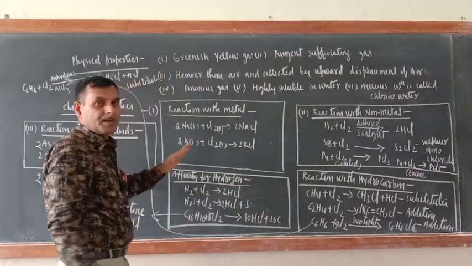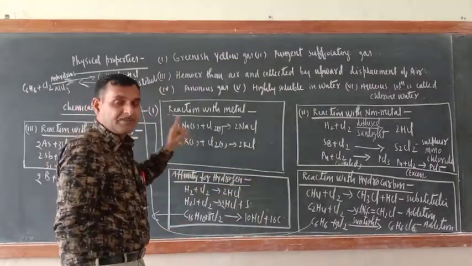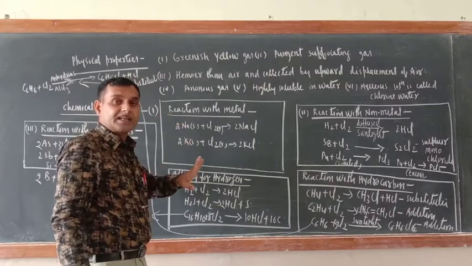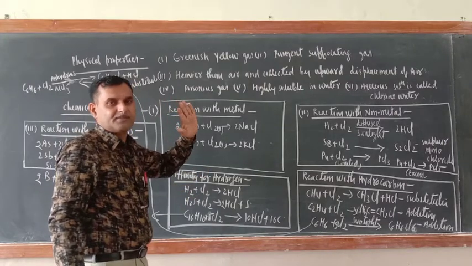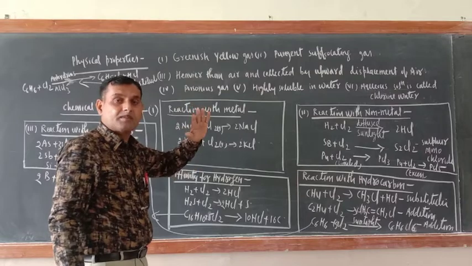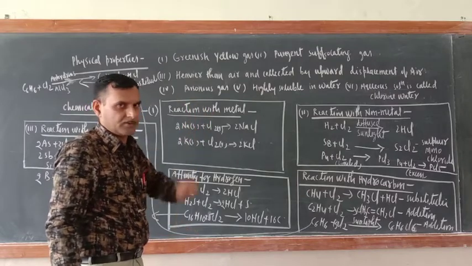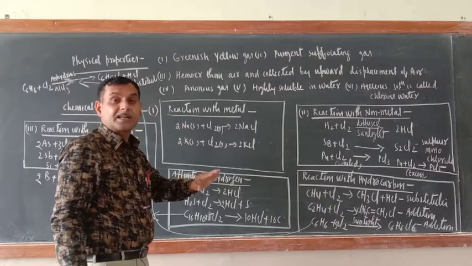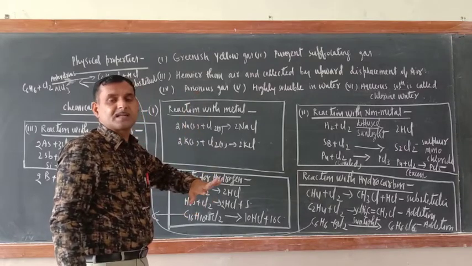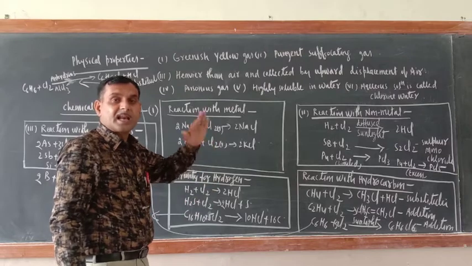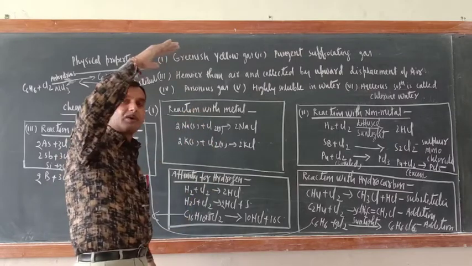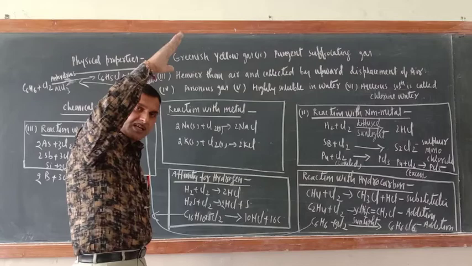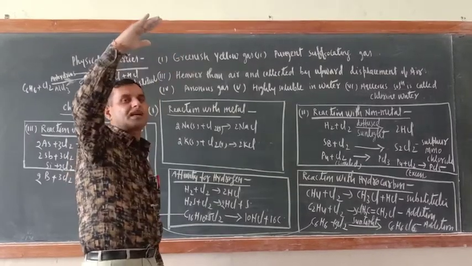So always remember, those who are heavier than air will be collected by the upward displacement of air. Means they will displace the air upward and they will be collected down. Those who are lighter than air will be collected by the downward displacement of air. Means since they are lighter, they will be collected above. They will displace the air downwards and they will be collected above.